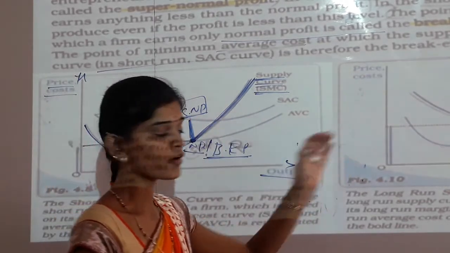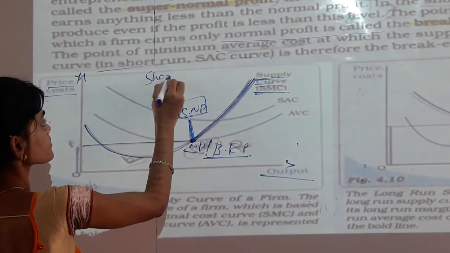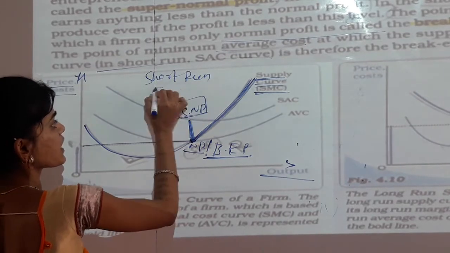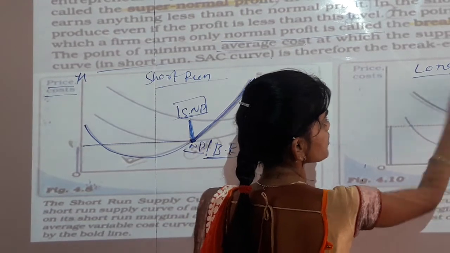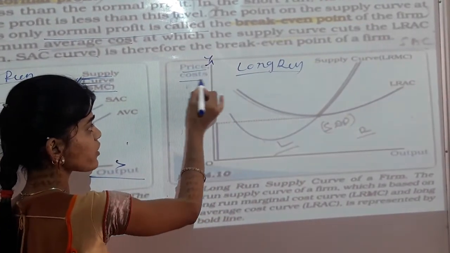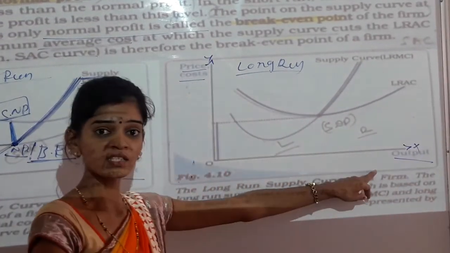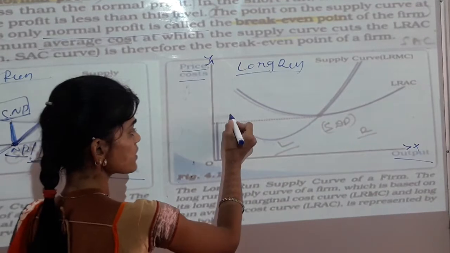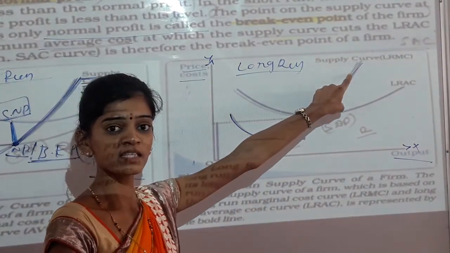So in the long run, so long run ಅಲ್ಲಿ ಏನಾಗುತ್ತೆ ಅಂತ, it is only short run and it is long run. So this is the y axis, prices and costs, and this is the x axis, horizontal output. So this is the LRMC curve, long run marginal cost curve.